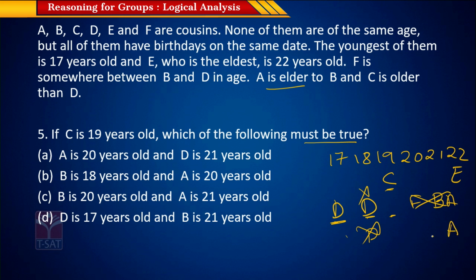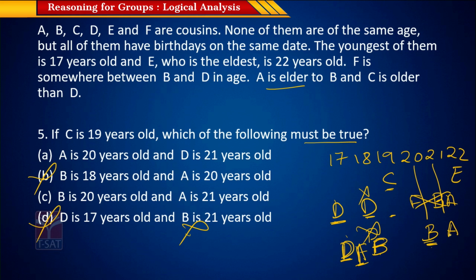So when D is 17, we need A always to the right of B. So let's say A is here, B is here, then F will be here. So B has to be 20. So this is also not the right answer. If B is 18, it is definitely not possible, because if D has to be 17 and B is 18, then F cannot come in between D and B. So this is also not a possibility. And so let's see when B is 20 years old. So B is 20, that is a possibility we have checked.